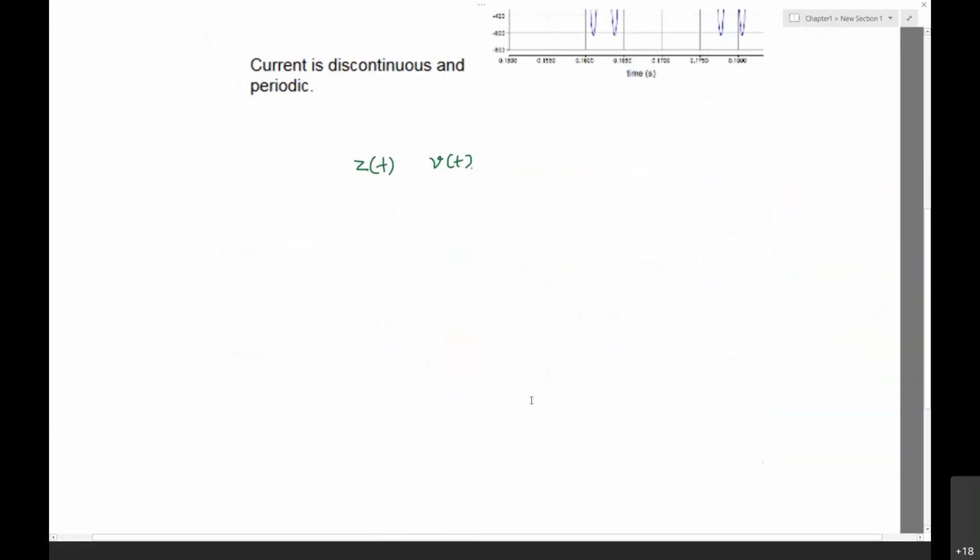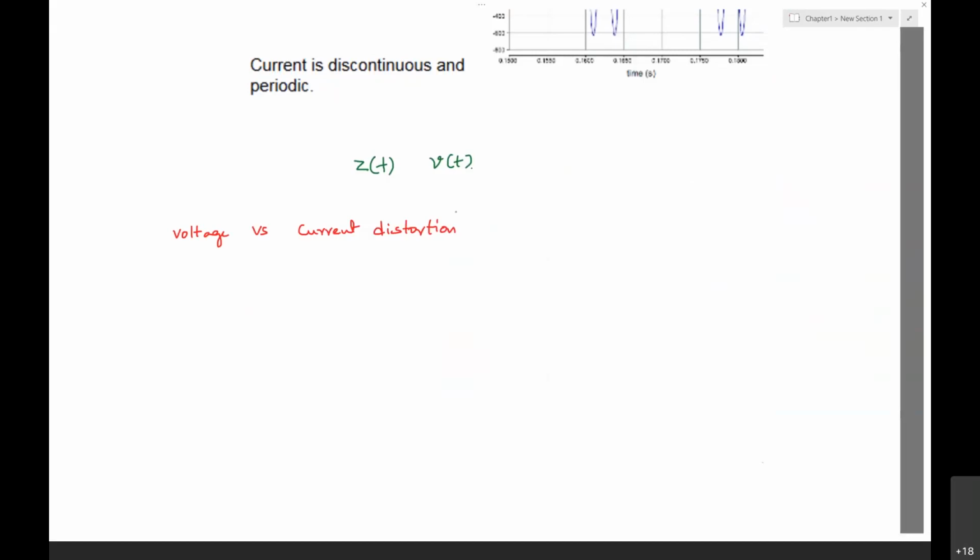Next, we will see the voltage versus current distortion. The observation so far is that because of nonlinear loads, we will have harmonic components.